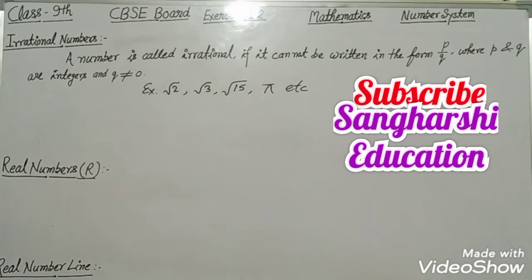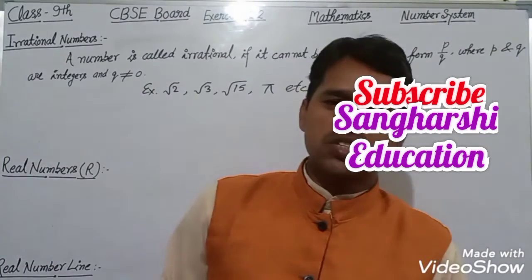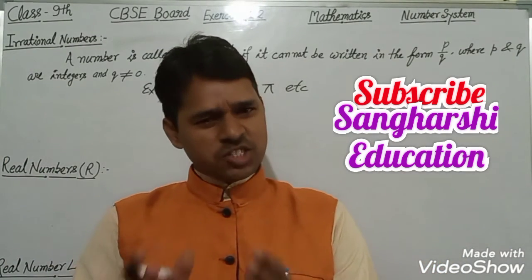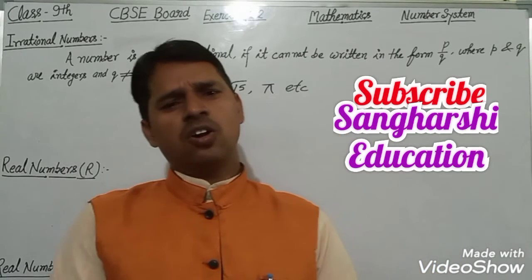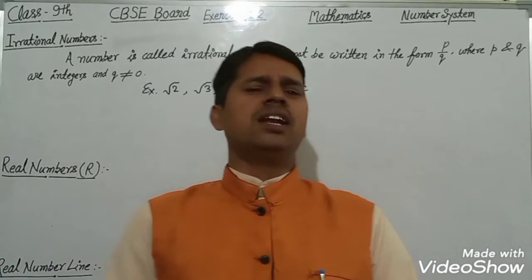Now let us discuss the second main point of this exercise: real numbers. What are real numbers? A combination of rational numbers and irrational numbers is called real numbers.